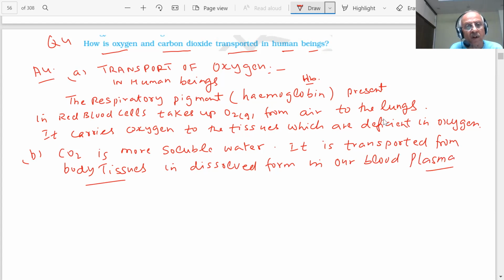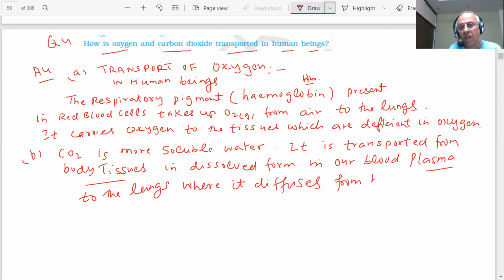To the lungs. It then is carried to the lungs, student, where it diffuses from blood to air in the lungs.